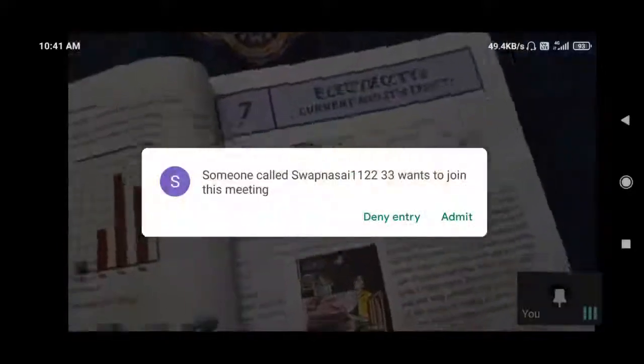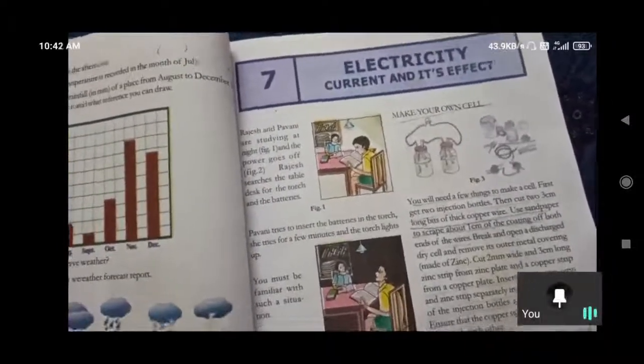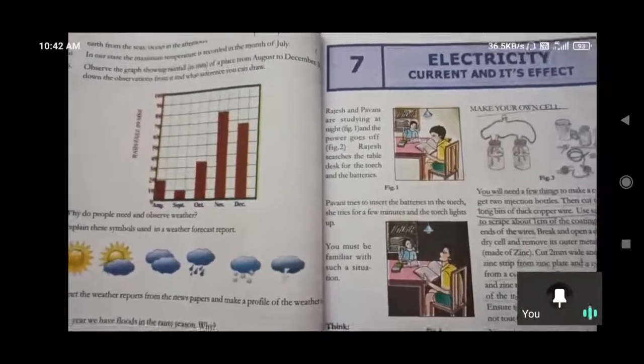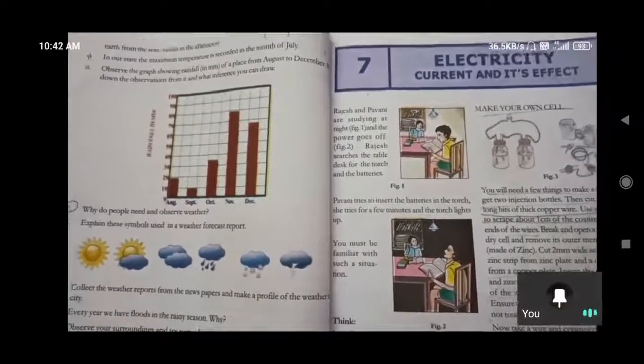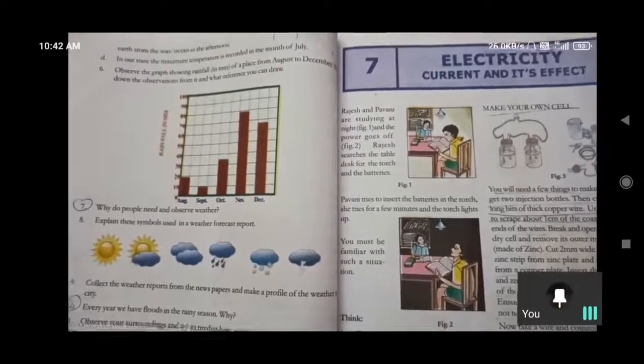Very good morning, children. Yesterday only we started the lesson on electricity, and in 6th class you studied about simple electrical circuits. Under that you studied what is current, the flow of charges. Yes, the flow of charges in a circuit is called a current.